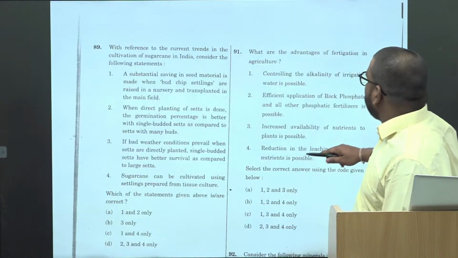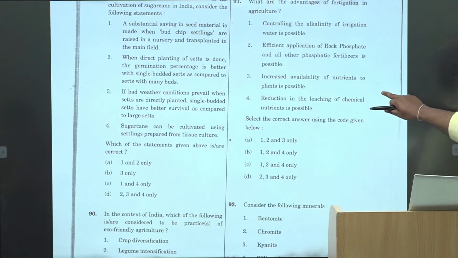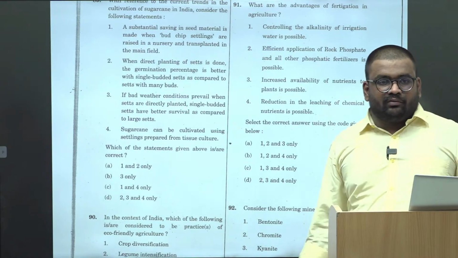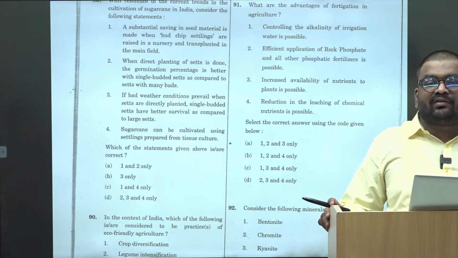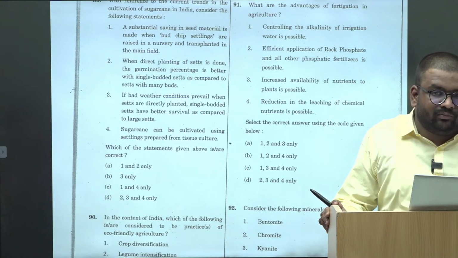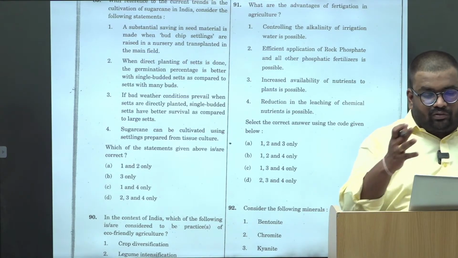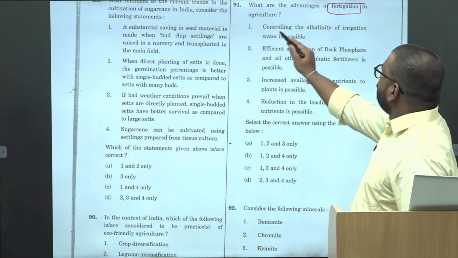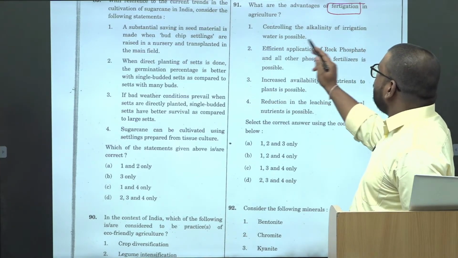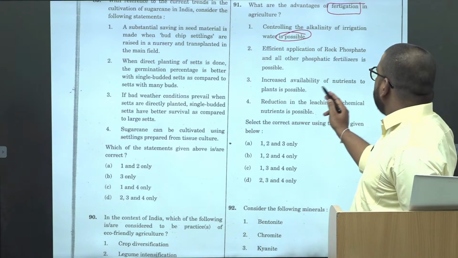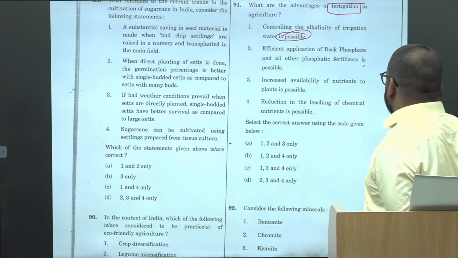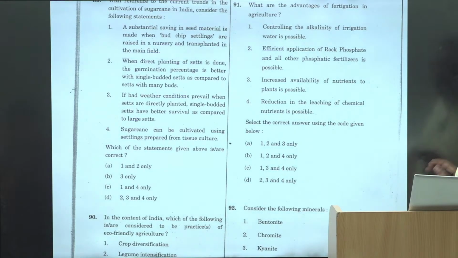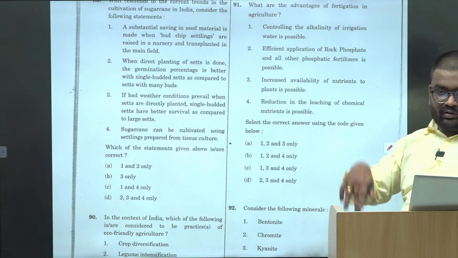Okay. The next. What are the advantages of fertigation? What is the meaning of fertigation? Yes, application of water and fertilizer at the same time. Okay. So water fertilizer mix करके you apply it. That again, controlling the alkalinity of the irrigation water is possible. Again, all the 4 statements are possible. So possibility wala angle to gaya, and 1, 2, 3, 4 is not the answer. Okay, if 1, 2, 3, 4 would have been given, we would have gone with 1, 2, 3, 4.